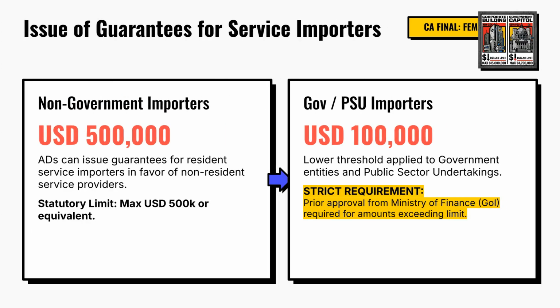FEMA also permits authorized dealers to issue guarantees in favor of non-resident service providers on behalf of resident service importers. However, specific monetary limits apply. For non-government importers, the guarantee amount cannot exceed $500,000 or its equivalent. In the case of government entities and public sector undertakings, the limit is $100,000 or its equivalent. Any amount beyond this threshold requires prior approval from the Ministry of Finance. The logic behind these limits is to facilitate cross-border services while ensuring adequate regulatory oversight. For examination purposes, remember the pair together: $500,000 for private importers and $100,000 for government or PSU entities.